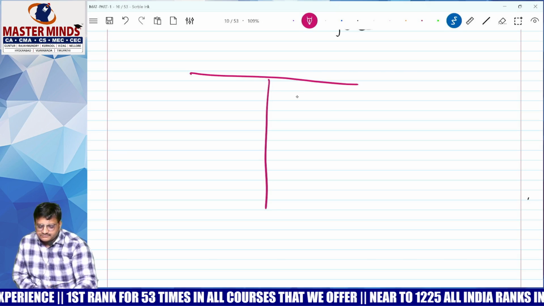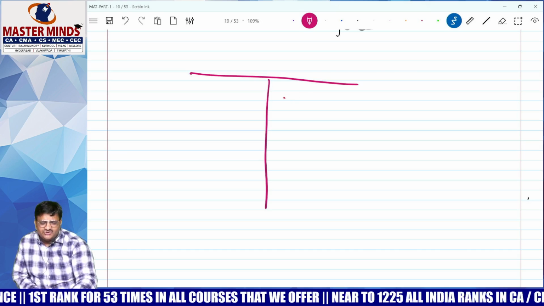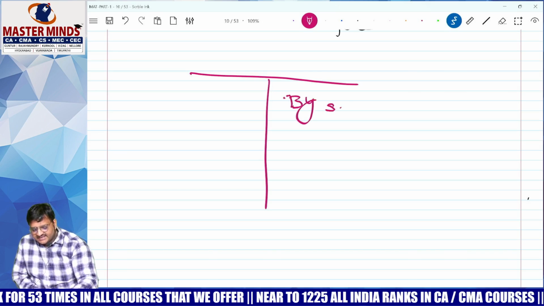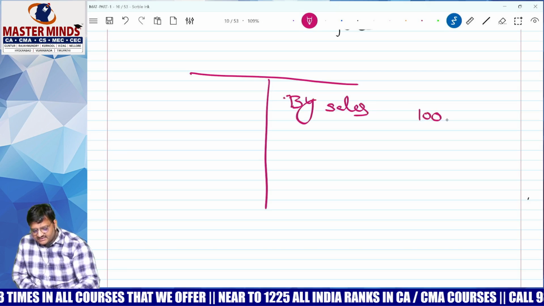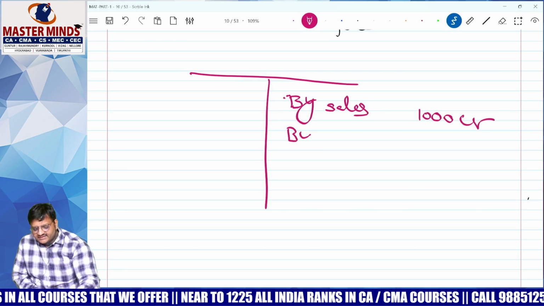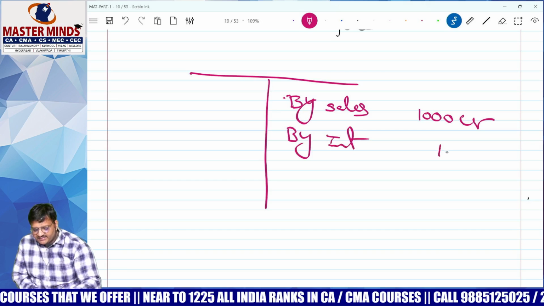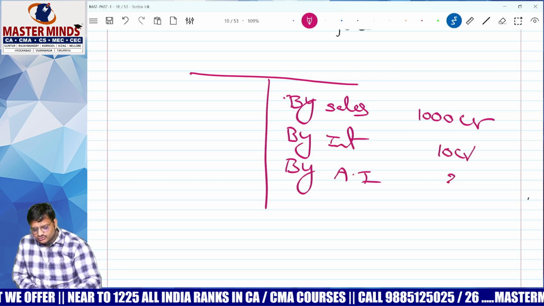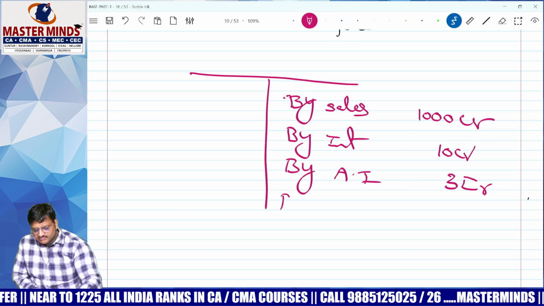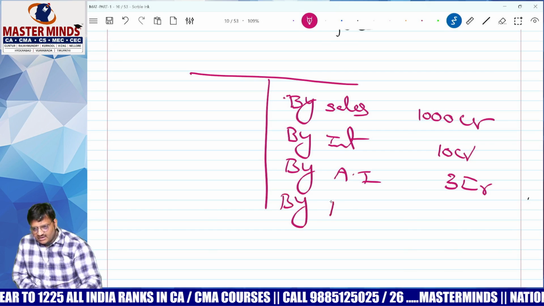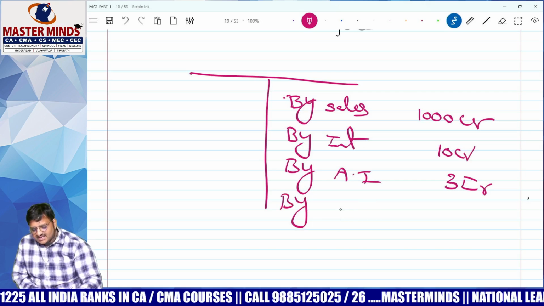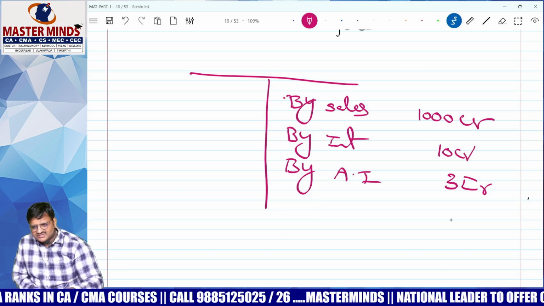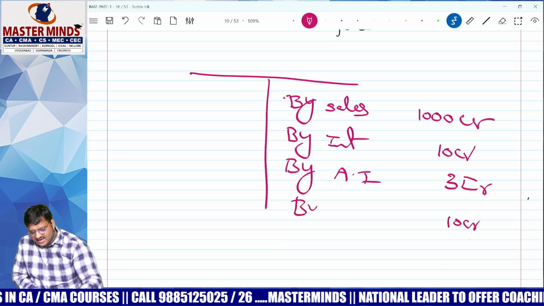Start. One company, what they will do, listen. The company will have sales income on the credit side, by sales 1,000 crores. After that, by interest, they will have, by bank interest, maybe 10 crores. By agricultural income, let us say 2-3 crore. Next one, by refund of tax or something, let us say 10 crore. Other income, for example, by other income.